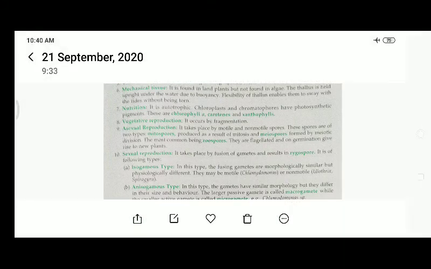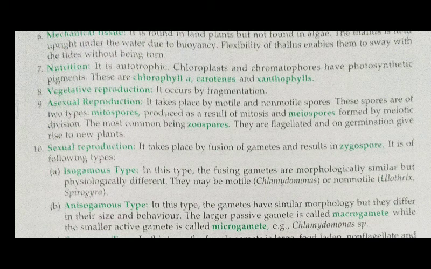Chloroplasts and chromatophores have photosynthetic pigments. These are chlorophyll a, carotenes and xanthophylls. Underline these all three, which are important for your one-word answers or fill in the blanks.